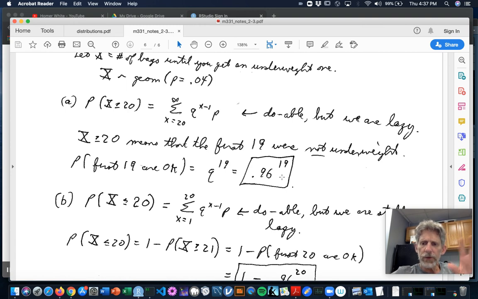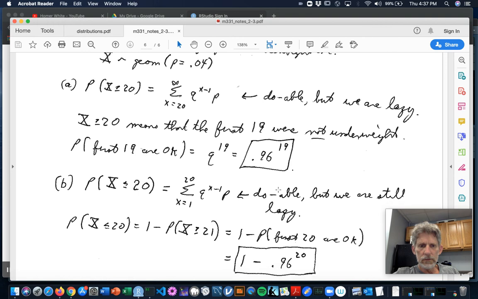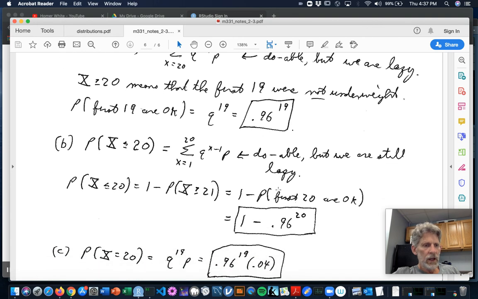This might be a useful thing to keep in mind about geometric random variables. The probability that they're bigger than or equal to something is pretty simple. Part B says, what's the chance that you have to select at most 20? Again, doing it straightforwardly, you'd have to add up 20 f of x's.